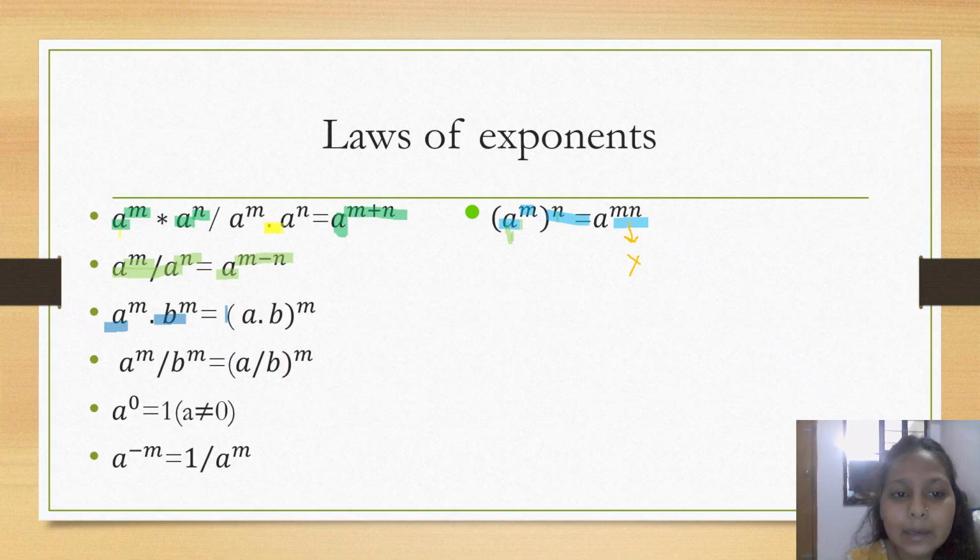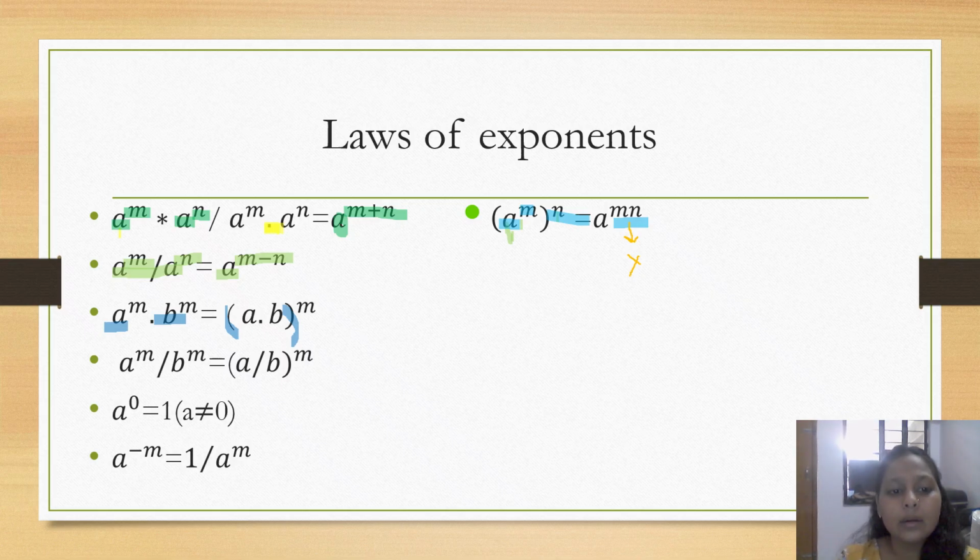What does this bracket mean? This means whole power, that both have the same power. Likewise in division, a divided by b, whole to the power m. Here bases are the same and powers are different, and here powers are the same and bases are different, right?